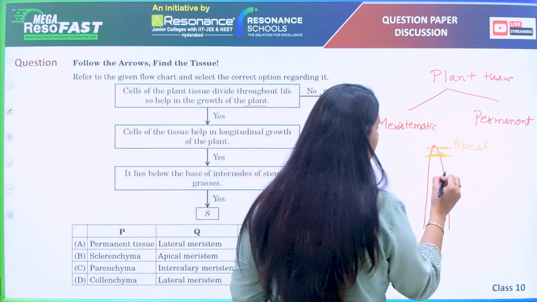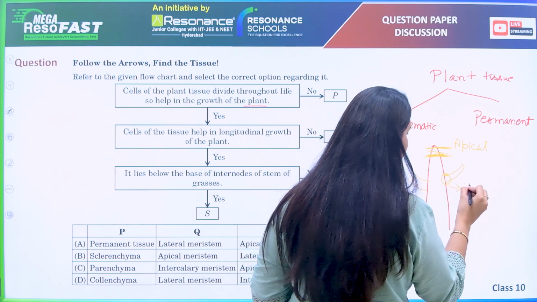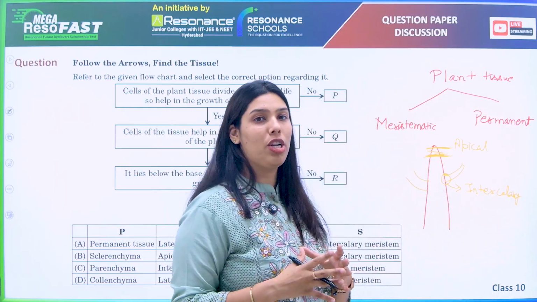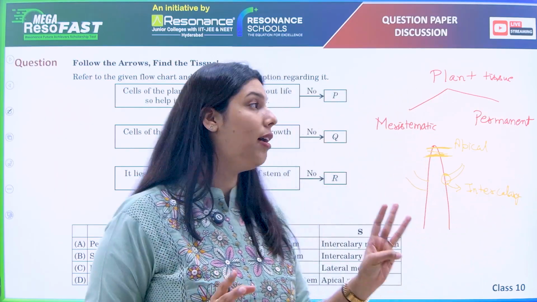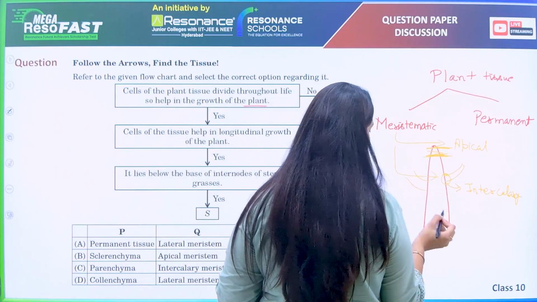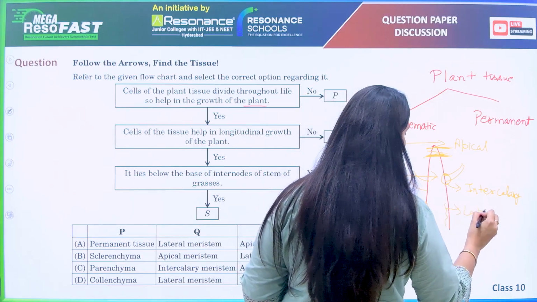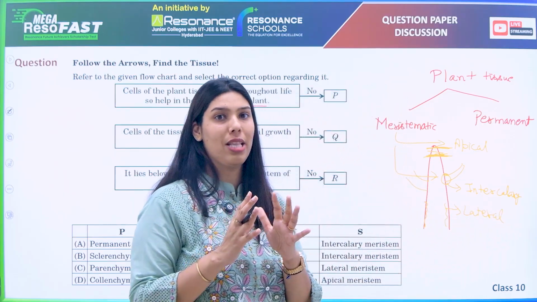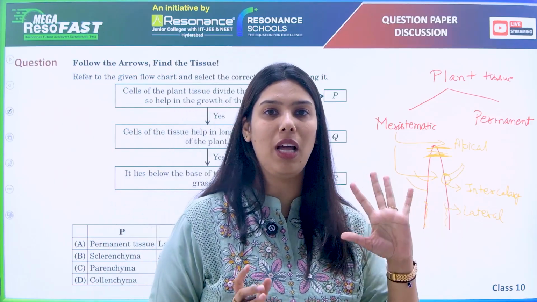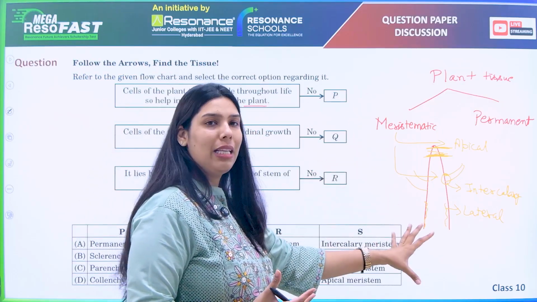Now there is something which is present at the nodes, which is known as intercalary. It also helps in elongation, but elongation of the branches. This is the first type, this is the second type, and the third type is present in the lateral region. This lateral region helps in the width, or the girth of the plant. So when the width is increasing in the plant, that is because of the lateral meristematic tissue. So these are the three types.